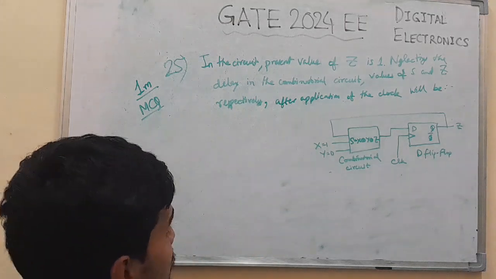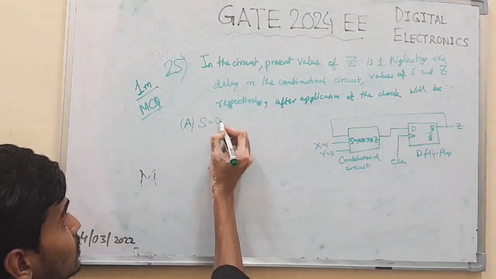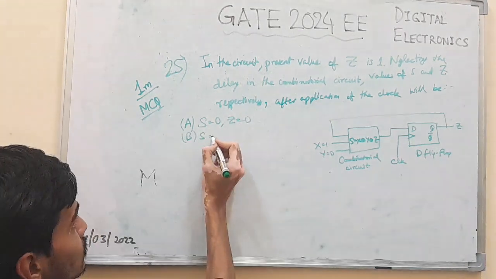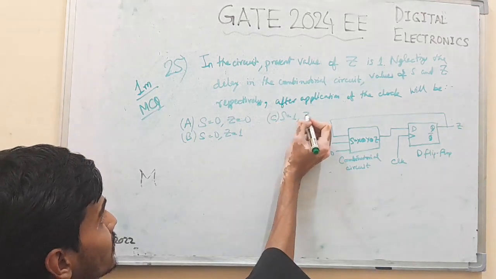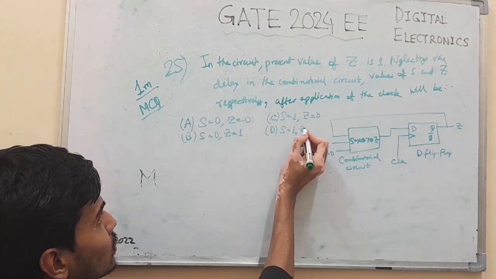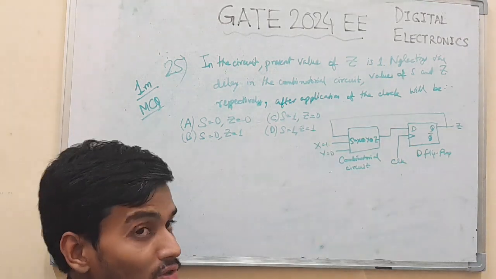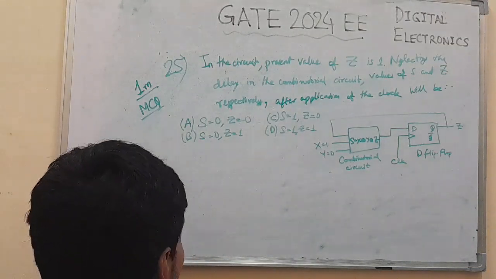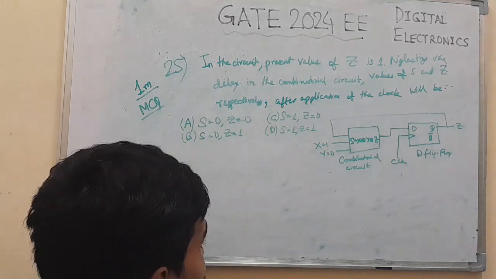So let's move to the solution. Let me give the options also. A, S equal to 0, Z equal to 0. B, S equal to 0, Z equal to 1. C, S equal to 1, Z equal to 0. And D, S equal to 1, Z equal to 1. So all 4 combinations are possible: 0 0, 0 1, 1 0, and 1 1. They are put in the options. They are valid answers also. Let's check how the circuit will behave.